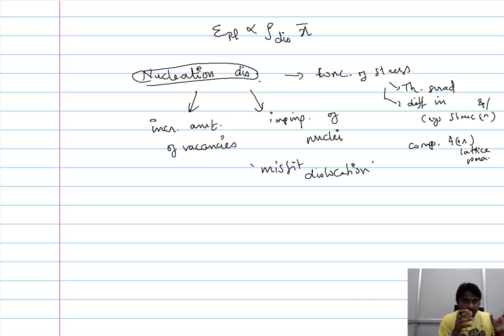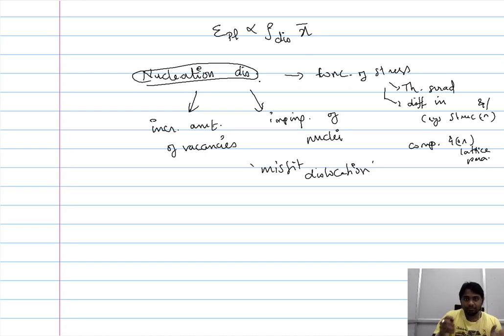Even though they nucleate because of the internal change within the material, these dislocations begin to play a role once you impose a mechanical condition onto the material. Once you impose stress onto the material, these dislocations begin to play a role. And that is the reason why it is important for us to consider the nucleation of the dislocations.